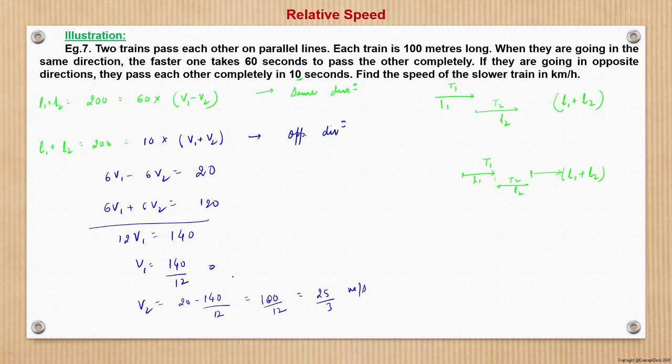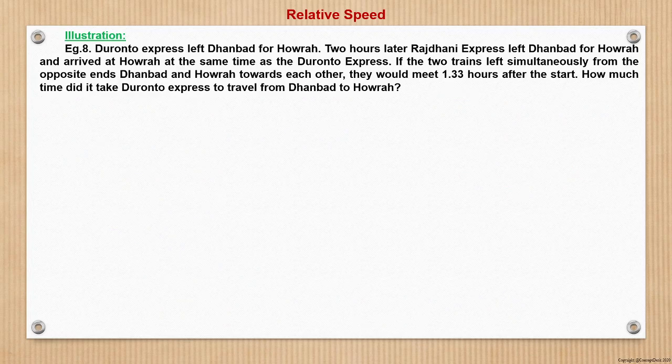This is in meter per second. Everything is meter per second. So if we convert this to kilometer per hour, we will get this as 25 by 3 into 18 by 5, so this becomes 30 kilometer per hour. So find the speed of slower train. This is 30 kilometer per hour, right? So very simple problem. We straight away move to the next question.